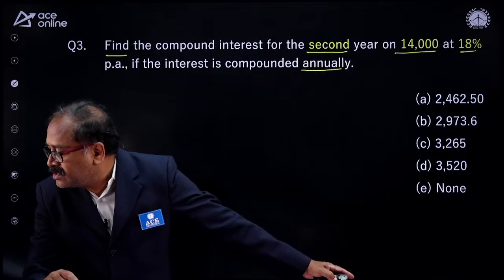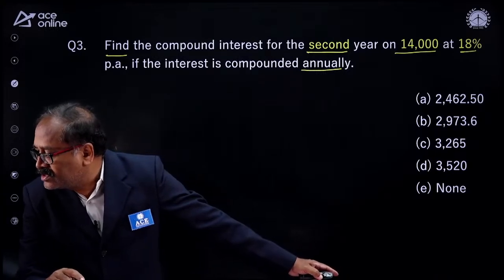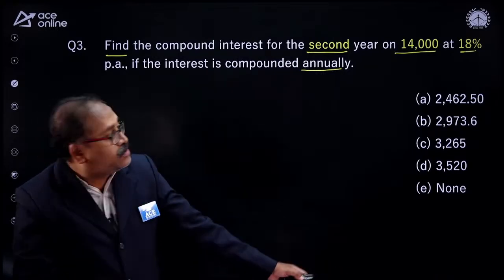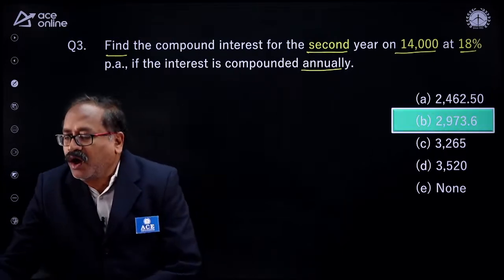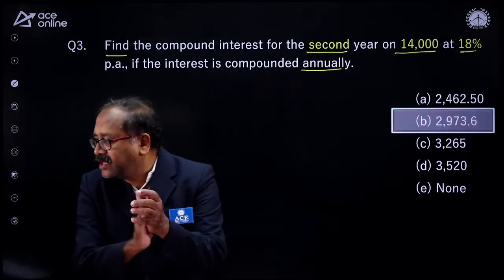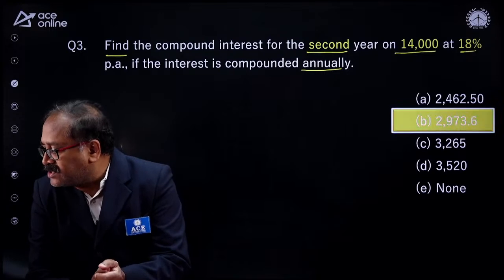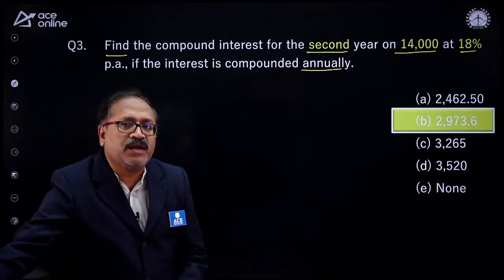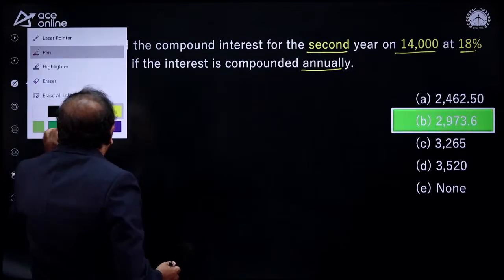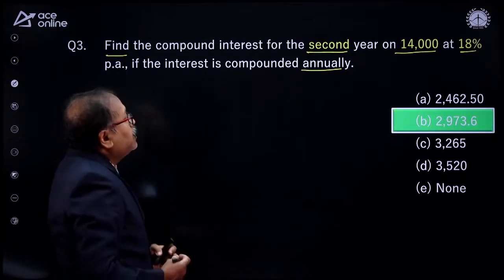Time up. Anyone answer the question? 2973.6. 2973. Wow, what a response, my young friend. And who is that? That is Sai Kumar. Sai Kumar is well prepared. So nice. This 2023 must be yours, Sai Kumar.